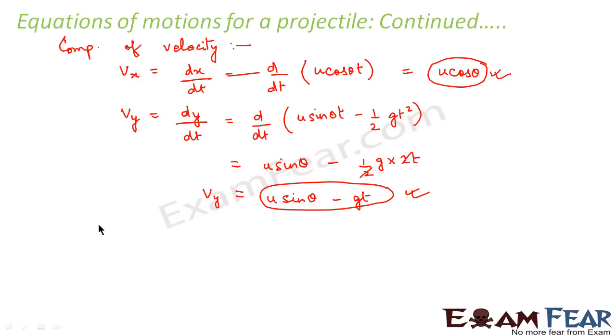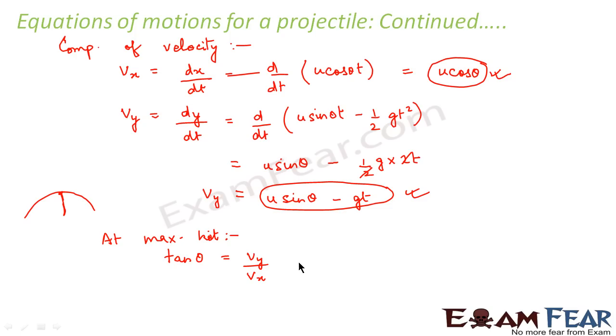Now, one point to note here is at the maximum height, that means when the projectile reaches this height. This is the maximum height of the projectile. So, at maximum height, the direction of the projectile, that is tan theta, is equal to Vy by Vx.